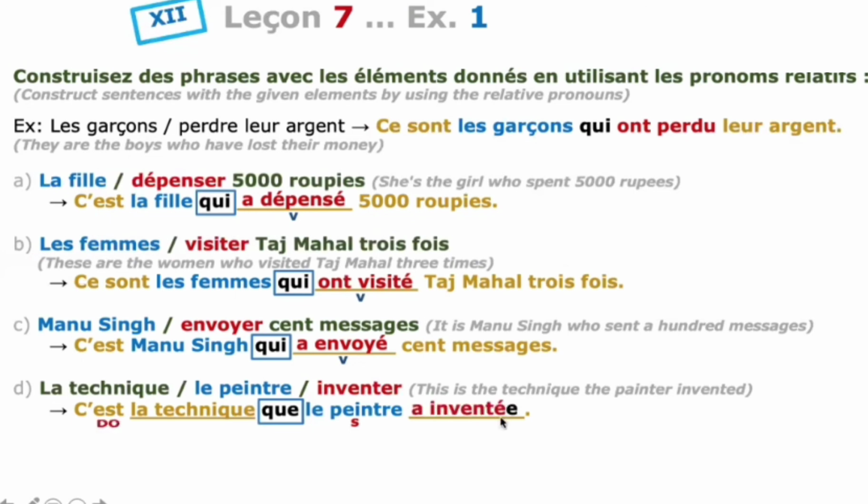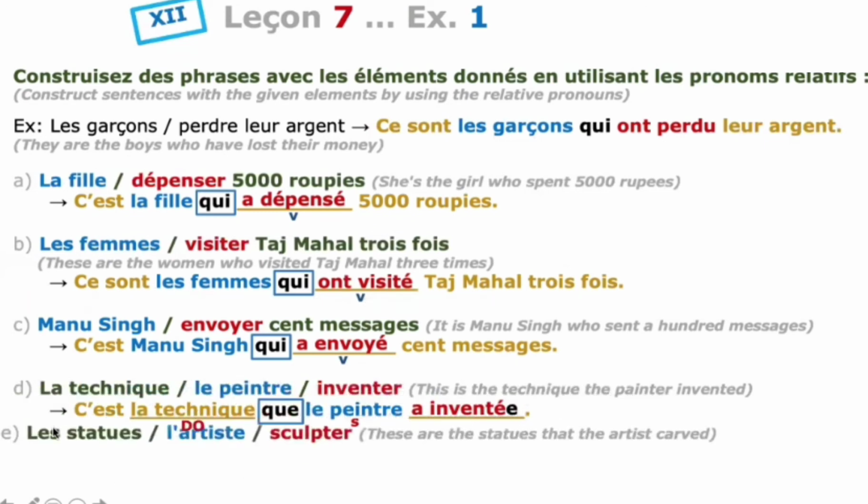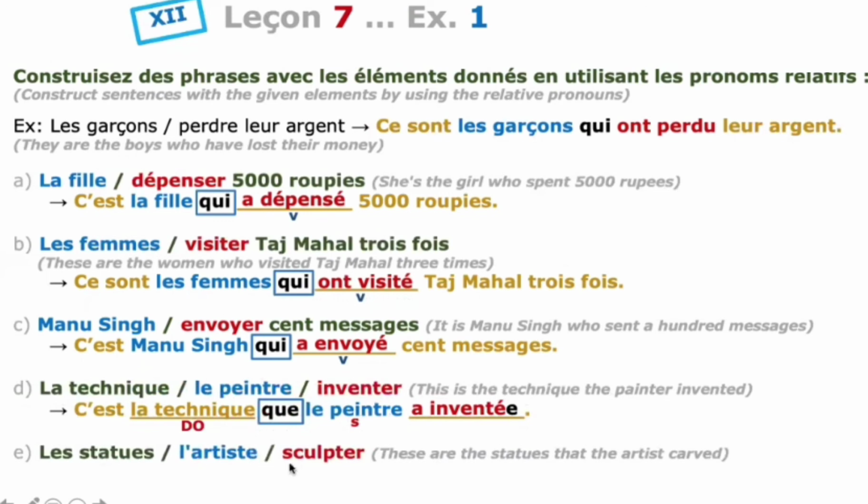So last sentence. Les statues que l'artiste a dessinées. The statues the artist drew. So here, green color is the object, the subject is in blue color and the verb in red color. Okay, check out.